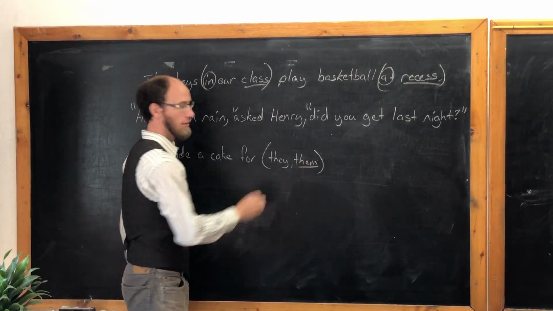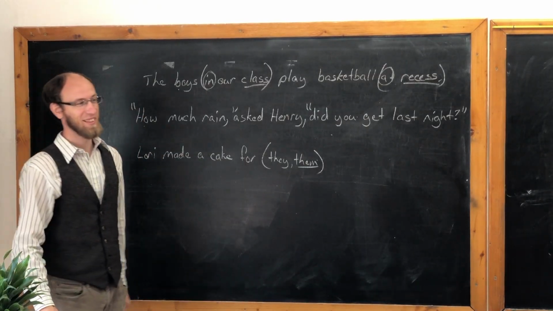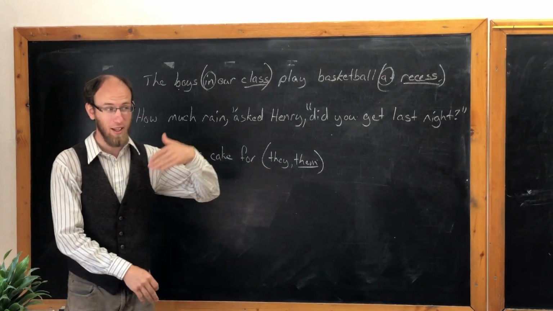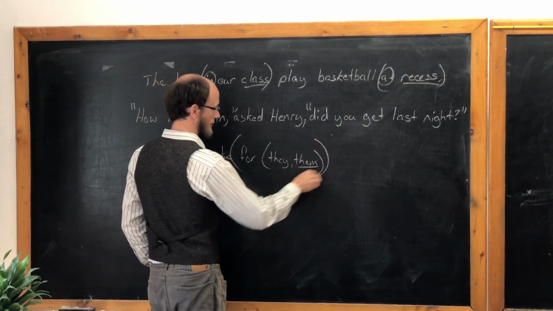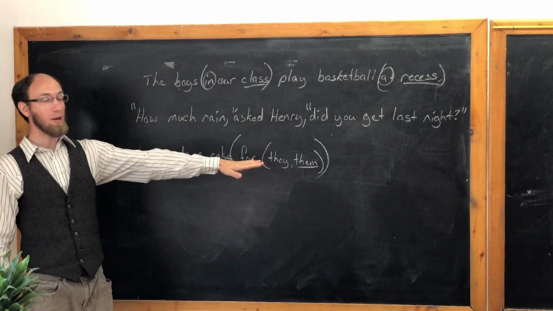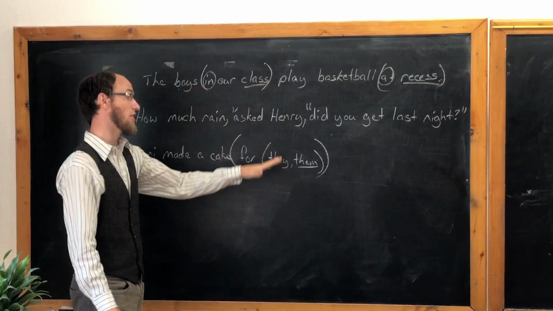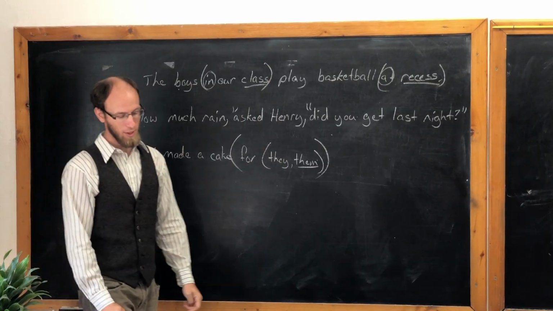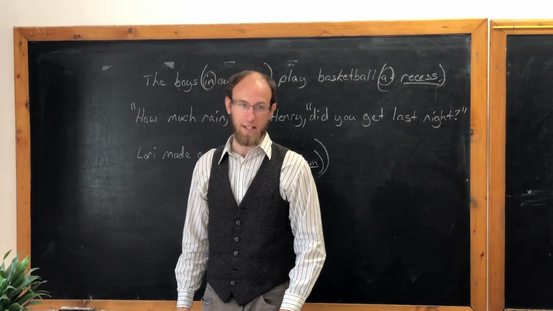Okay, Lori made a cake for they or for them? Them. Why? Sounds correct. Sounds right. Is that the object? It's the object of the preposition, and we use an object pronoun for objects of the preposition, and them is an object pronoun. Very good.